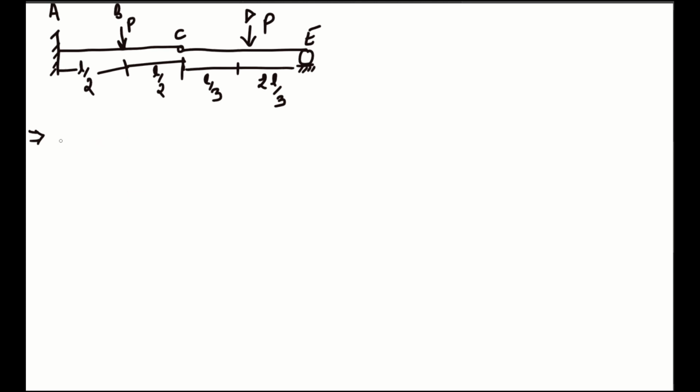So first I divide the beam into two figures due to the internal hinge reaction.